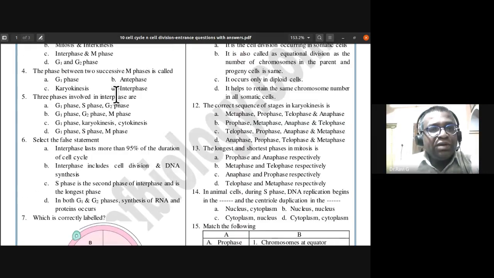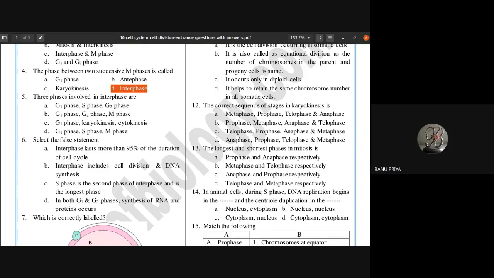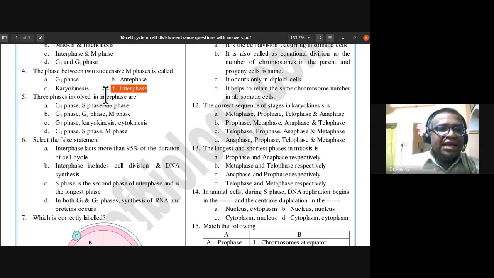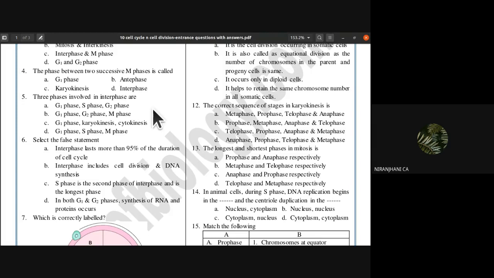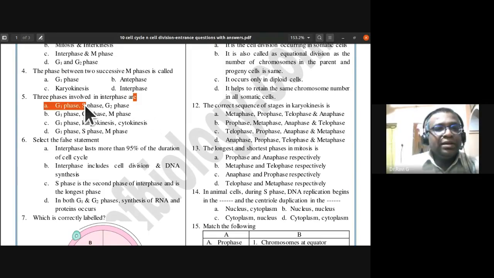The phase between two successive M phases is called what? Interphase. Fourth one, D is the answer, interphase. So three phases are involved in interphase. Which are those three phases involved in interphase? Option A. Yes, G1, S phase, and G2 phase. So these are the three phases involved in the interphase stage.